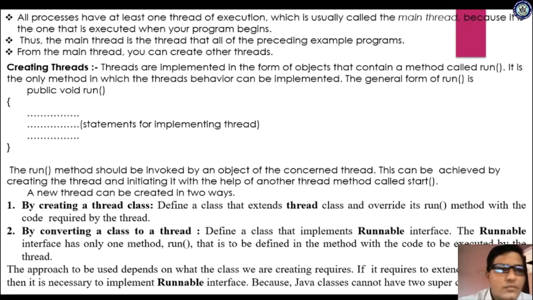Now, all processes have at least one thread of execution, which is called the main thread, because it is the one that is executed whenever a program begins. As we know, a process consists of several threads, but it has at least one main thread that runs all the time. It also indicates the beginning of the thread.